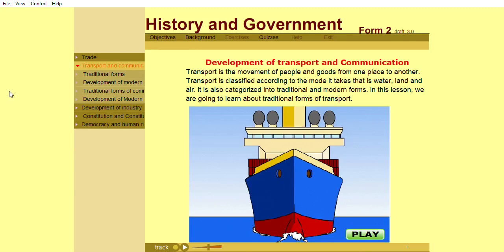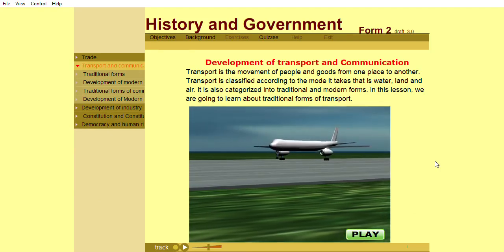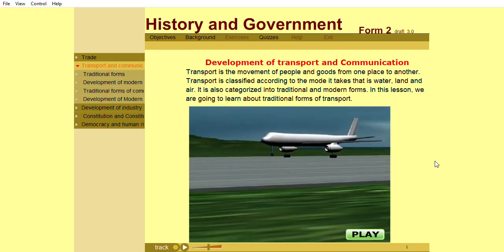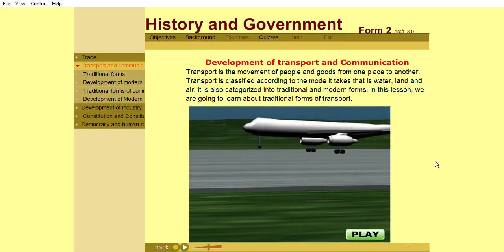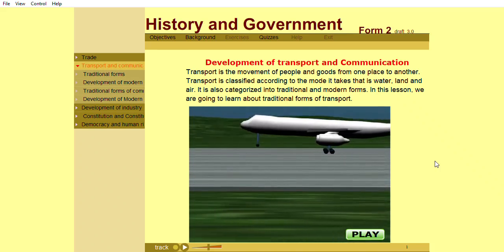Transport is the movement of people and goods from one place to another. Transport is classified according to the mode it takes, that is, water, land, and air. It is also categorized into traditional and modern forms. In this lesson, we are going to learn about traditional forms of